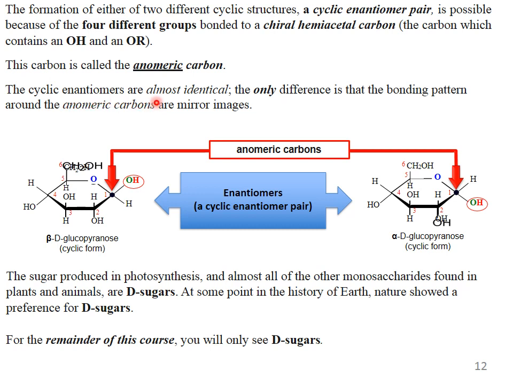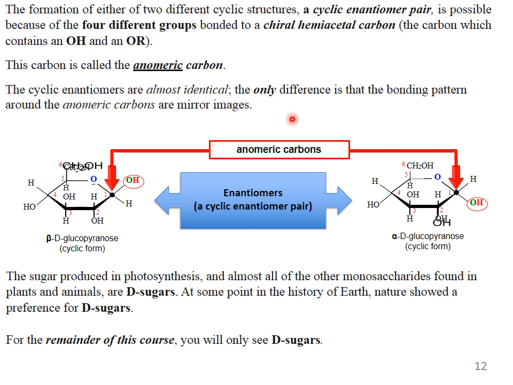The sugar produced in photosynthesis and almost all of the other monosaccharides found in plants and animals are D sugars. This is another important point for your general knowledge: the sugar which is photosynthesized in plants and animals is D-glucose. At some point in the history of earth, nature showed a preference for D sugars.